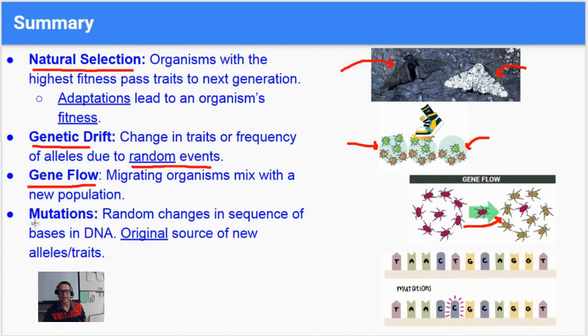And the last one was random mutations in the DNA, which is the original source of new alleles and traits. So you can see right here, DNA was supposed to put a T or thymine, and whoops-a-daisy, it put a C, cytosine. So just that little change right there could change the traits of this organism. That little mutation in the DNA may make this plant or animal look different.